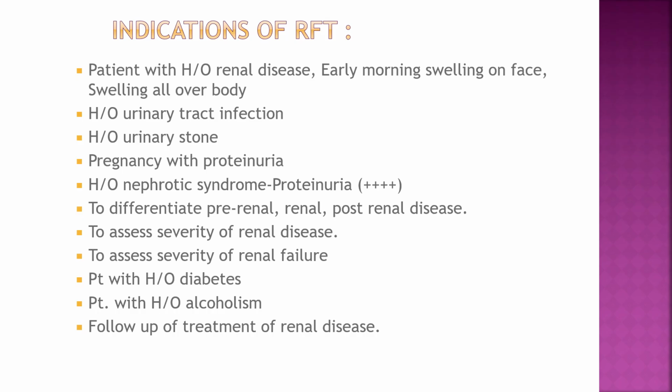Then pregnancy with proteinuria or nephrotic syndrome, with proteinuria 4 plus, or to differentiate pre-renal, renal, and post-renal causes. Then if a renal condition is there, to know the severity of the renal disease or the severity of renal failure, or if the patient has diabetes, hypertension, or alcoholism, then in those conditions you have to do all renal function tests, that is, renal kidney investigations.